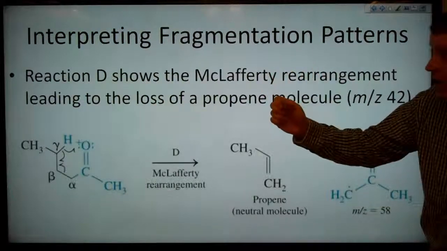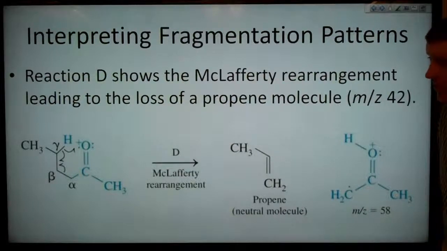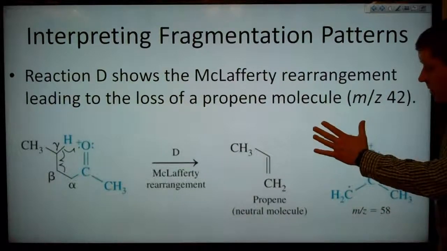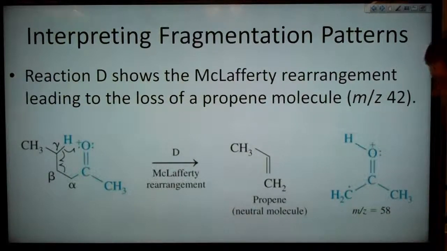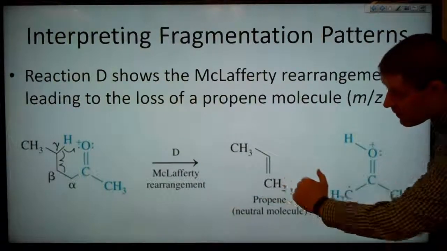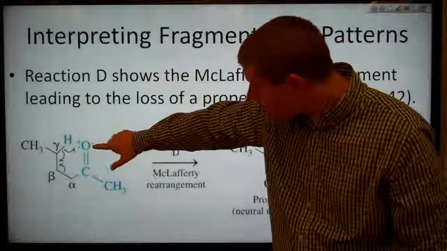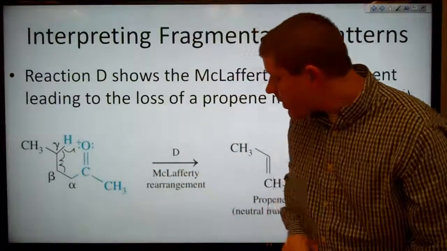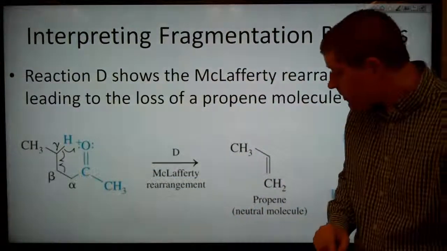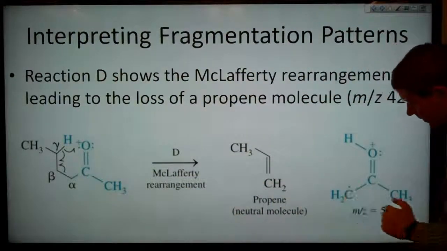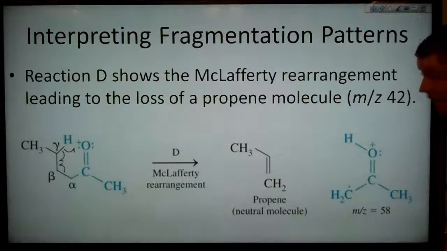So reaction D shows the McLafferty rearrangement leading to the loss of a propene molecule, which has a mass of 42. You can see that this hydrogen is going over here to that oxygen, and we lose the propene, and now we've got that hydrogen up here on the oxygen.